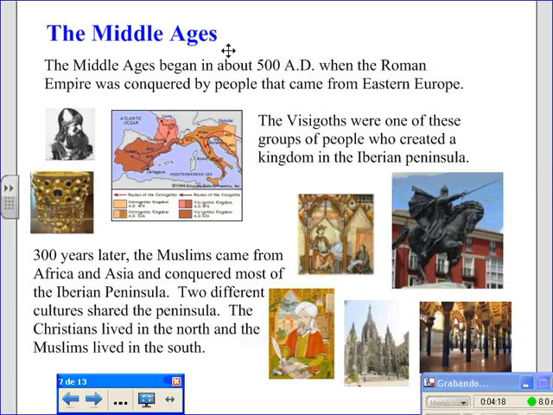The Middle Ages. The Middle Ages began in about 500 AD, when the Roman Empire was conquered by people that came from Eastern Europe. The Visigoths were one of these groups of people who created a kingdom in the Iberian Peninsula. 300 years later, the Muslims came from Africa and Asia and conquered most of the Iberian Peninsula. Two different cultures shared the peninsula. The Christians lived in the north, and the Muslims lived in the south.